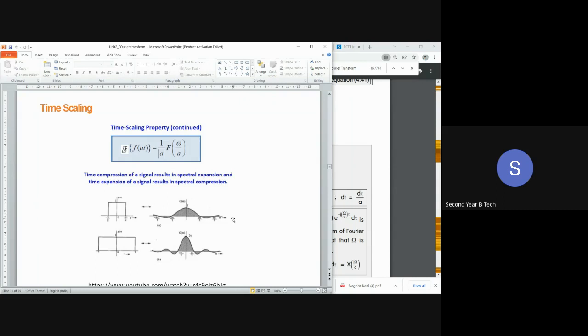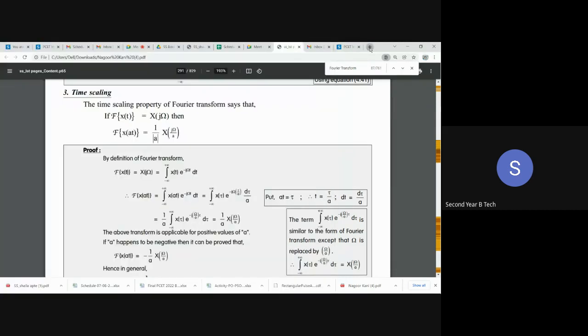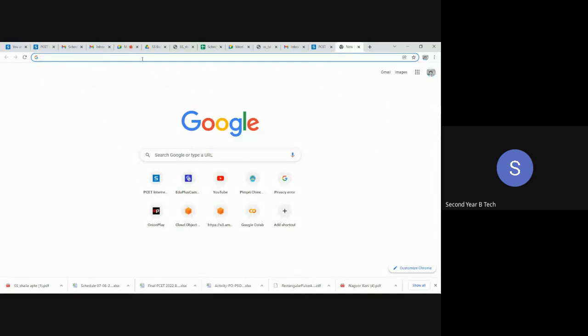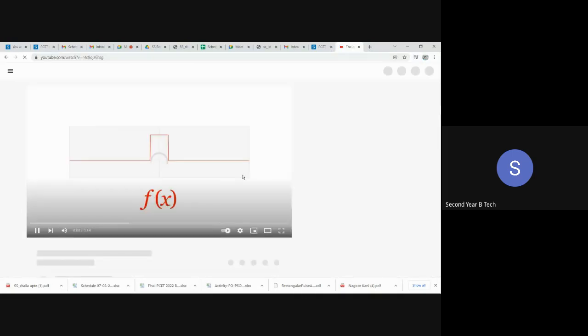Let us see how we can prove, or solve, this particular property with the help of one numerical. The same concept can also be shown through this video given on YouTube. If you can go through this video, let me show you a small part of it. I hope the screen is visible to you all. Is it? Yes, ma'am.